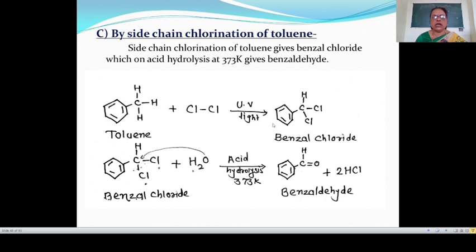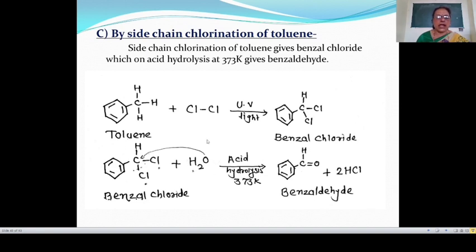Then this gives here C6H5CH, Cl and Cl, and this is known as benzyl chloride. Then this benzyl chloride on acid hydrolysis, here the temperature is at about 373 Kelvin, then this gives benzaldehyde.